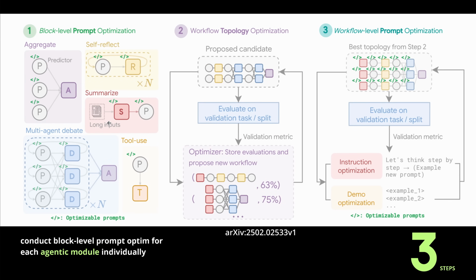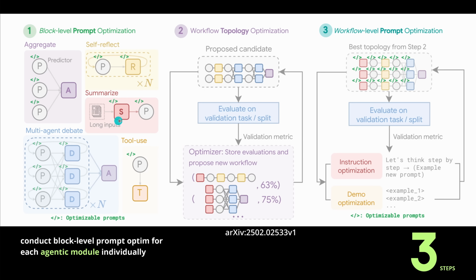Now, interestingly, Google said, hey, we built some blocks. No, it's much more interesting. So we have a predictor. This is our base agent. This is our reference agent, if you want. And if we want to aggregate knowledge information output here, we have an aggregator agent. The self-reflect agent, again, we have a predictor, and then we have a reflecting agent. And beautiful. And then we have a summarization.